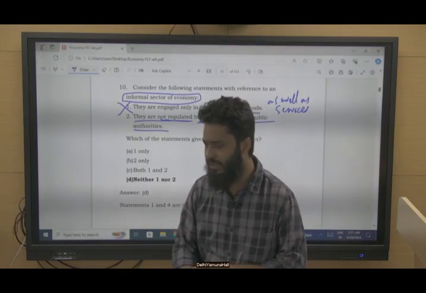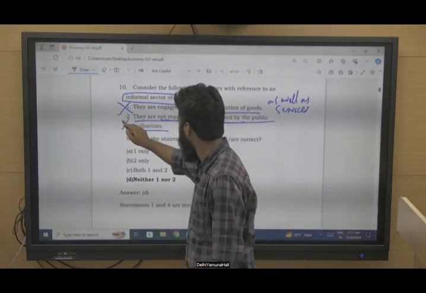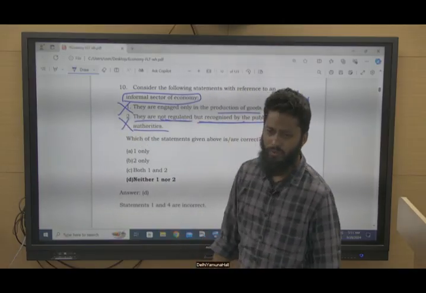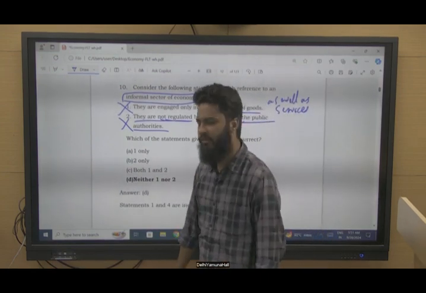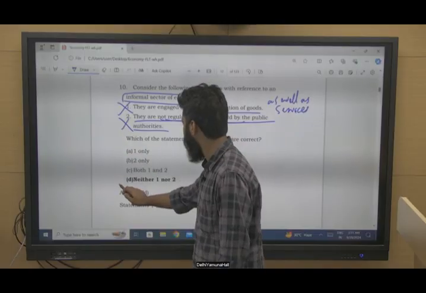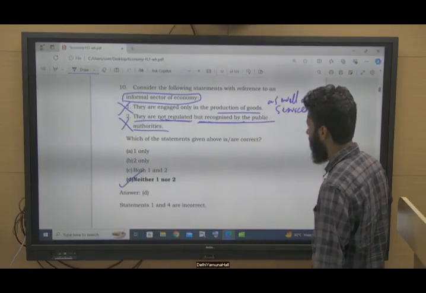So this statement does not hold true with respect to many businesses in the informal sector. So this statement is incorrect. So neither 1 nor 2 is the correct option here.